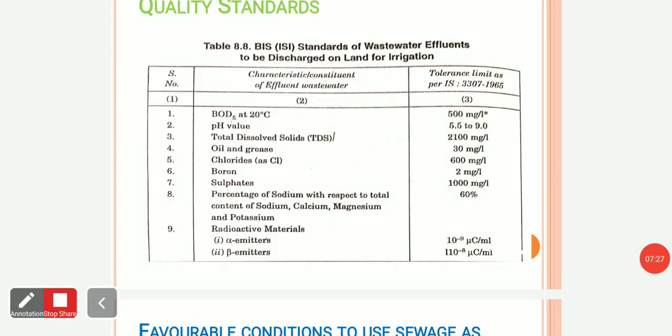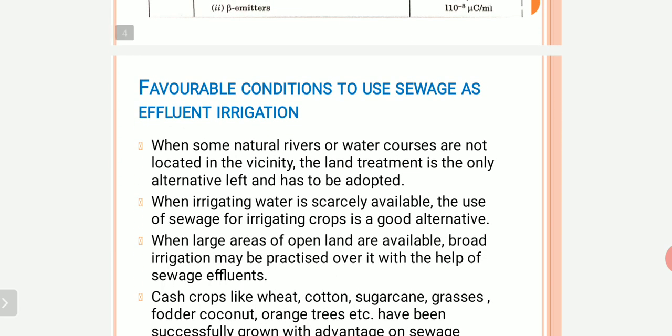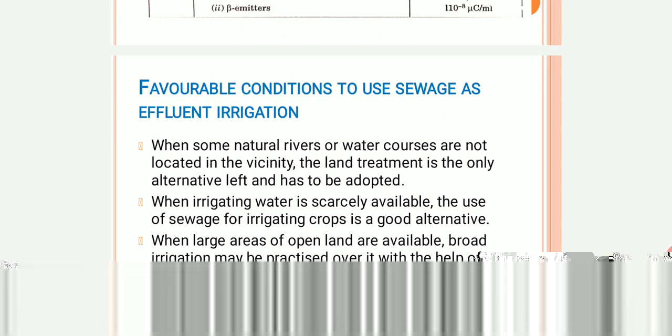Now what are the favorable conditions to use sewage as effluent irrigation? In what conditions do we have to use sewage as effluent irrigation? Now we will discuss them. Firstly, when there is no natural source, or water courses, present near the field, then this sewage can be used as irrigation water. Next, if there is no supply of water, or a shortage of water in the area, then also we can use it for irrigating the crops.